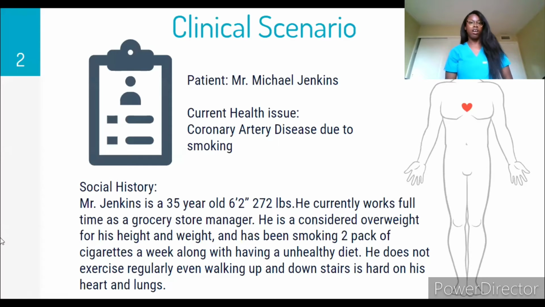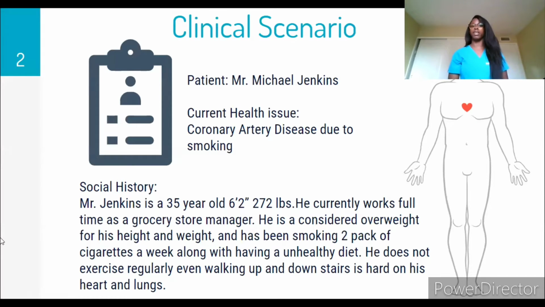All right, class. Our clinical scenario is based on a patient named Michael Jenkins. His current health issue is coronary artery disease due to smoking. Mr. Jenkins is a 35-year-old male, 6'2", and weighs 272 pounds. He works as a full-time grocery store manager. According to the BMI standards, he is overweight for his height and weight.